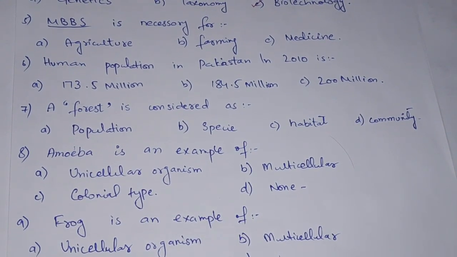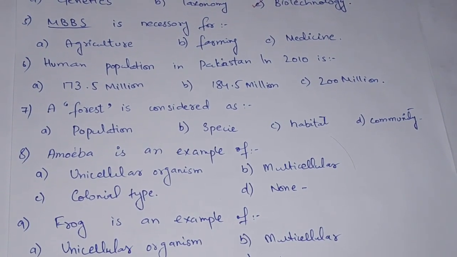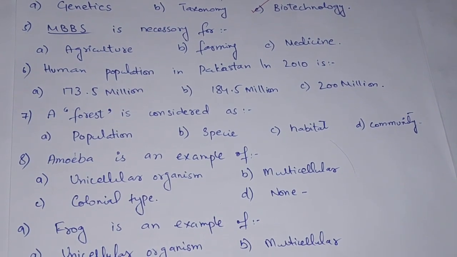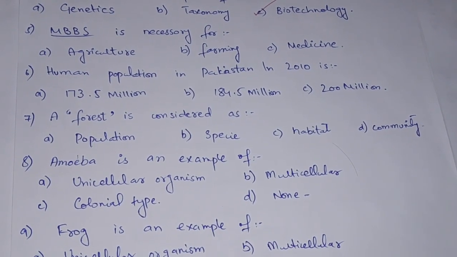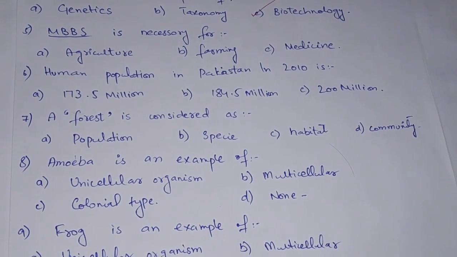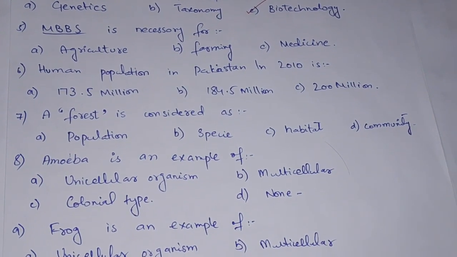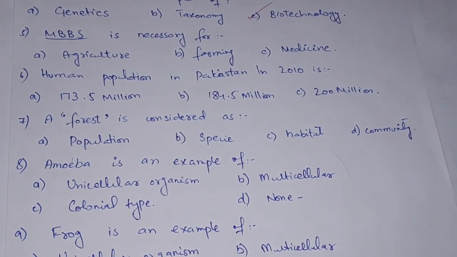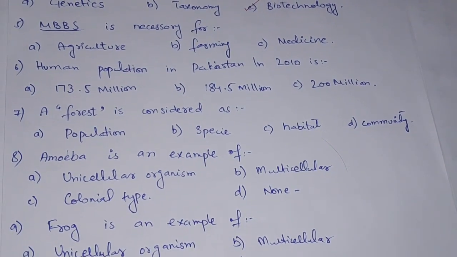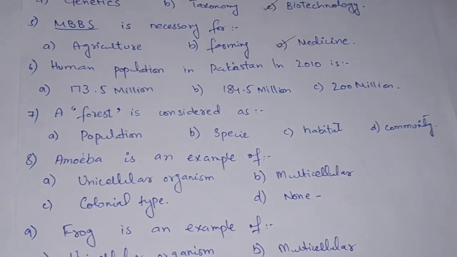So MCQ number 5 is: MBBS is necessary for option A agriculture, option B farming and option C medicine. As we look at the options, both farming and agriculture relate to plants. So the third option which is left is medicine. MBBS itself is a study of medicine, so we will go for option C, medicine, which is the correct option.